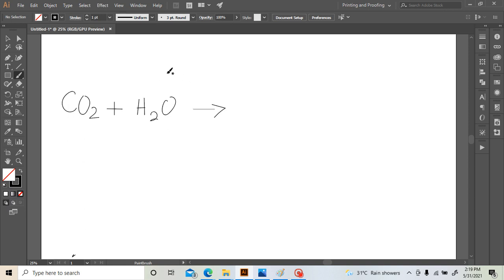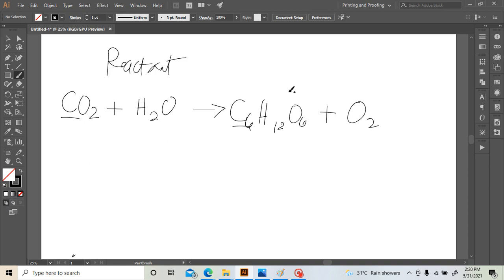We have carbon dioxide plus water yields C6H12O6, which is glucose, plus oxygen. This is a photosynthesis reaction. This side is the reactant side, and this one is the product side.